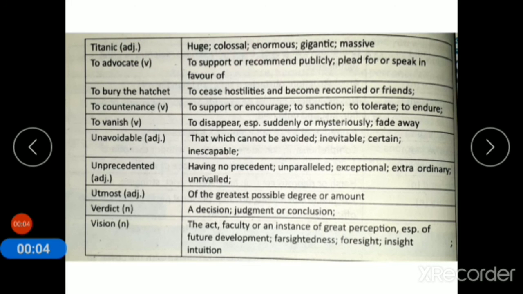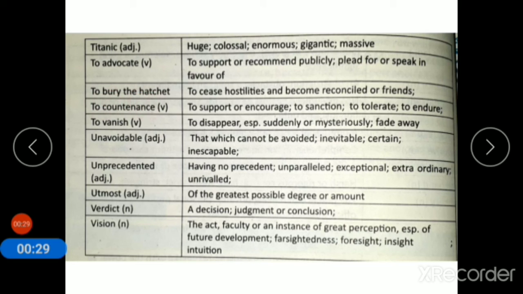Huge, colossal, enormous, gigantic, massive. It means a thing which is very huge. To advocate, to support or recommend publicly, plead for, speak in favor of.